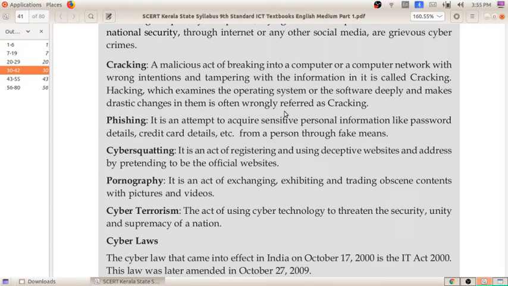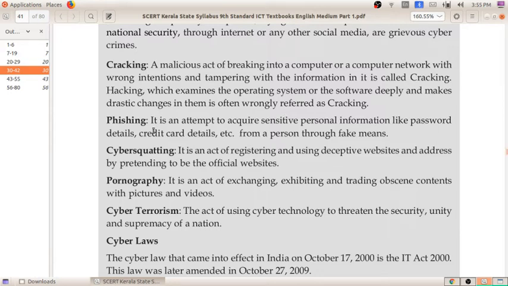What is that? Some hackers are taking other people's websites through some methods and misusing them. So these are some of the methods which come under cracking.